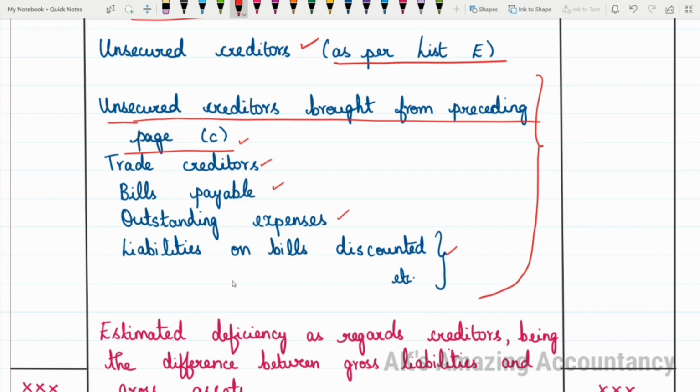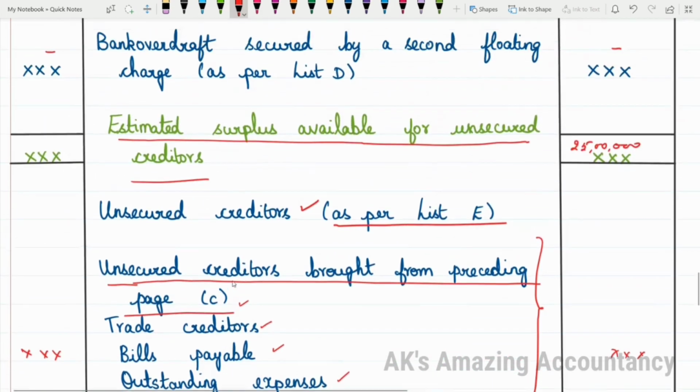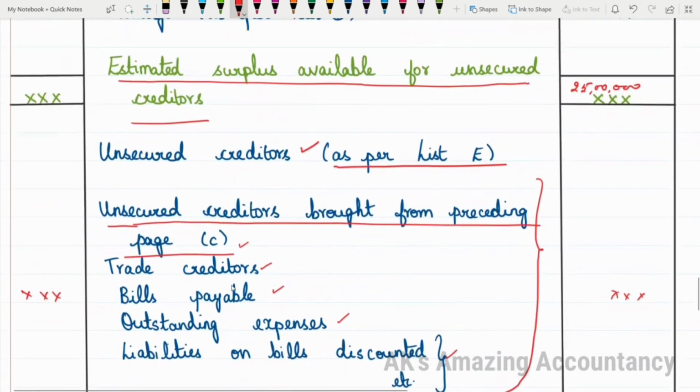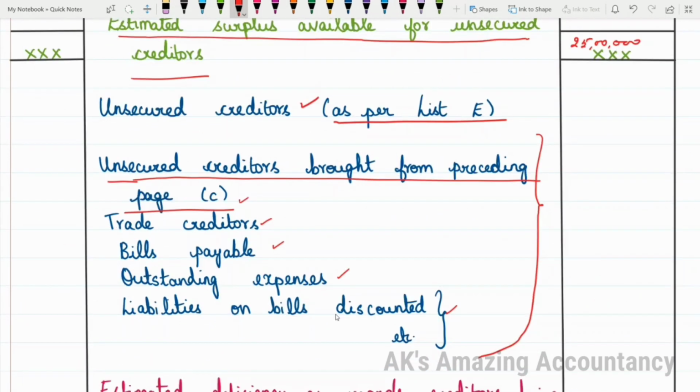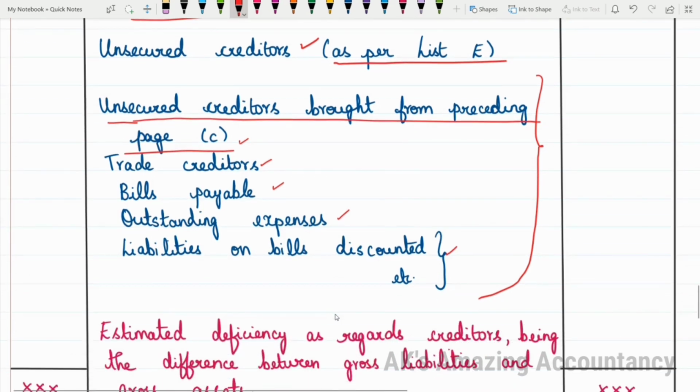Now whatever unsecured creditors you are getting, you will be entering here and here also. Okay, now you have to deduct that amount from 25 lakhs. So let us imagine that the unsecured creditors finally come to a total of 30 lakhs.